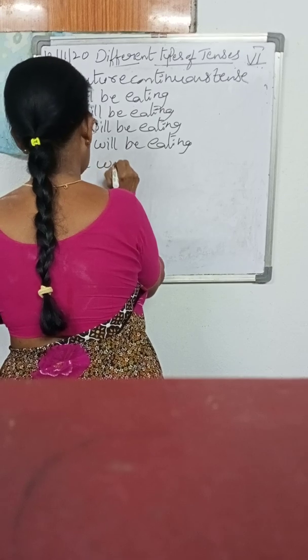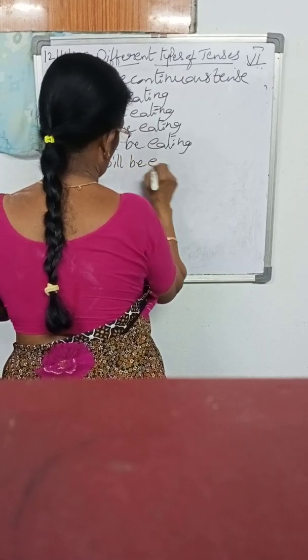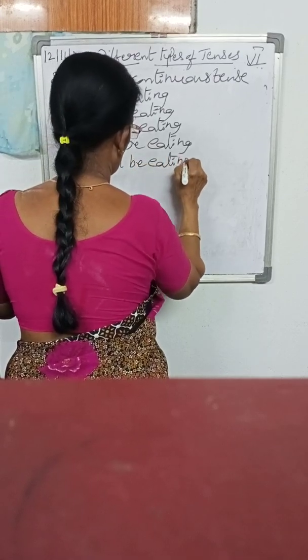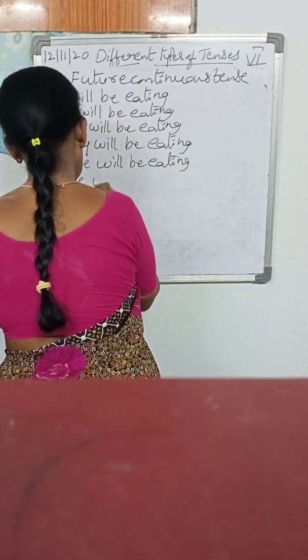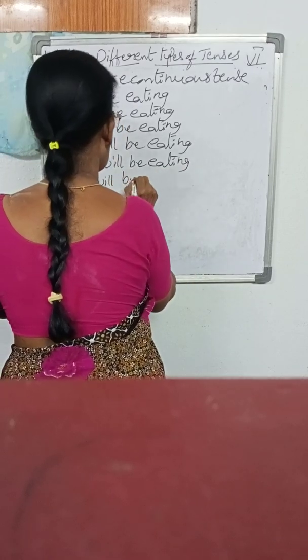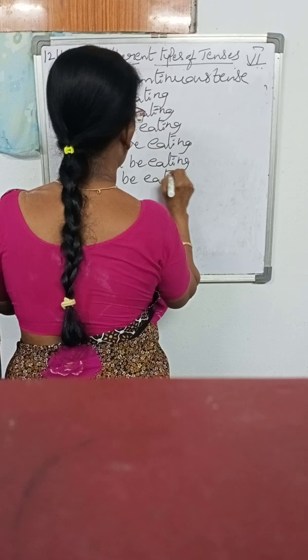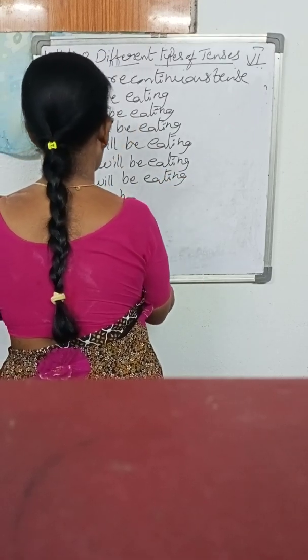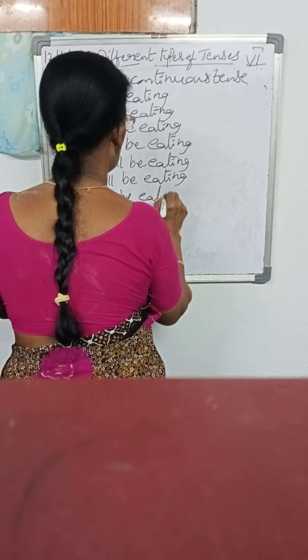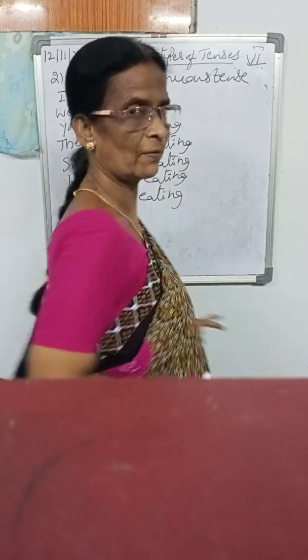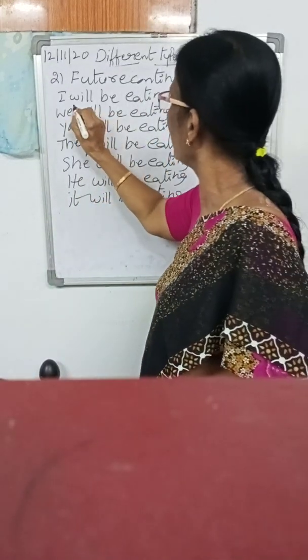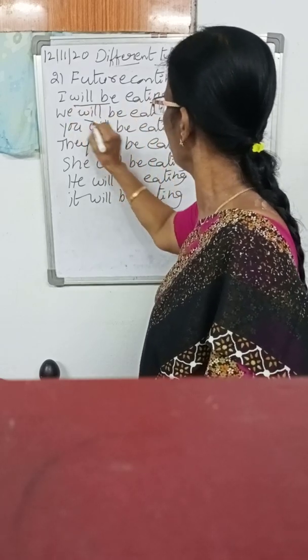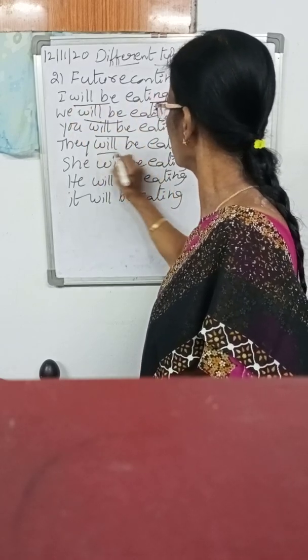She will be eating. He will be eating. It will be eating. Have you understood, ma? Will be plus ing. Will be plus ing.